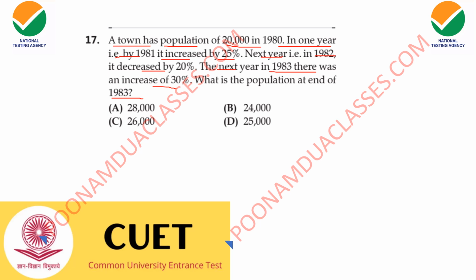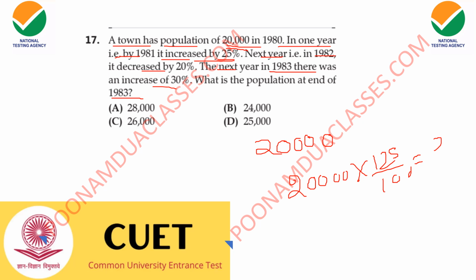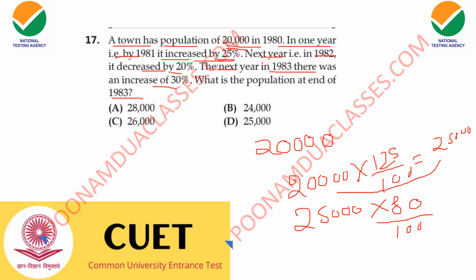So here you need to go step by step. The first one, 20,000 is given to you. If you go for the increase of 25%, that is 125% of 20,000. It will give us the answer 25,000. So it became 25,000 next year. Then there was a decrease of 20%. That means the population will become 80%. Then we will reach 80% of 25,000. It will give us the answer 20,000.